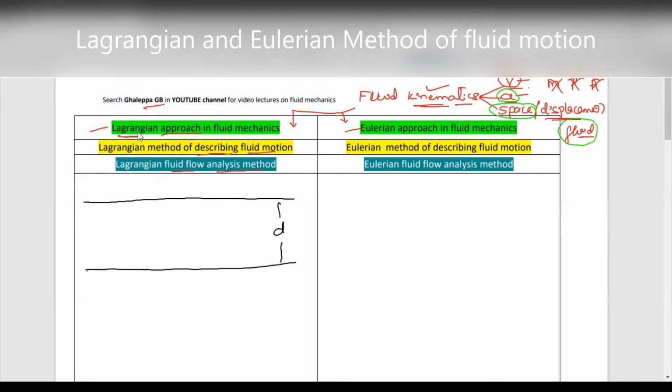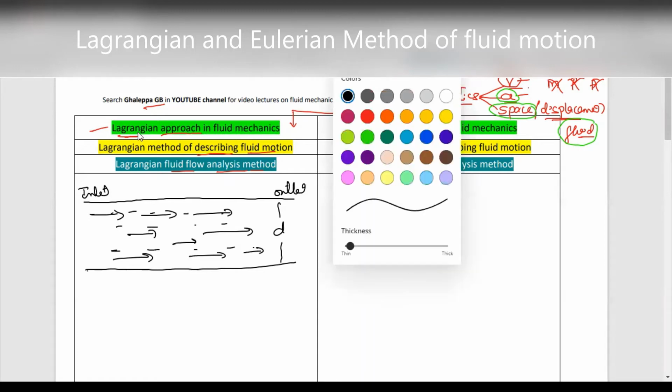In this pipe, the liquid is flowing from one point to another, from inlet to outlet. The arrow mark indicates the direction of the fluid flow, and here are some different liquid particles.